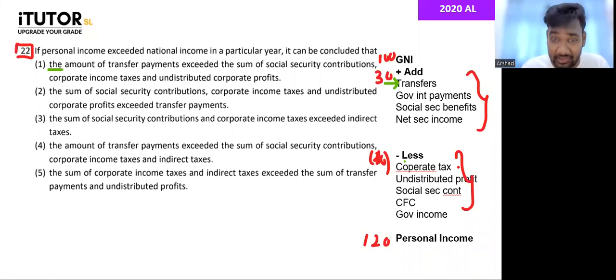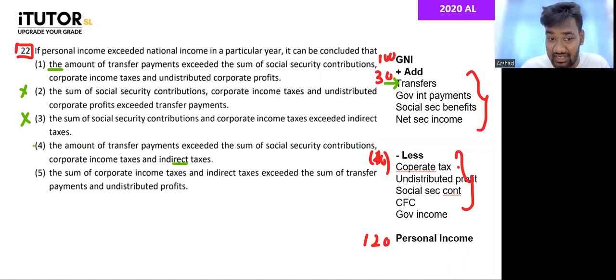Let's take some time and think, okay? Then sum of social security contribution and corporate income tax exceeded indirect taxes. Indirect taxes doesn't really affect. Amount of transfer payment exceeded the sum of social security contribution, corporate income taxes, and indirect taxes.